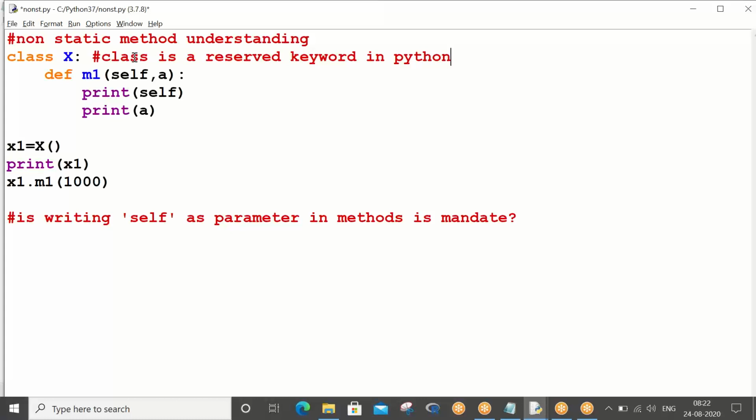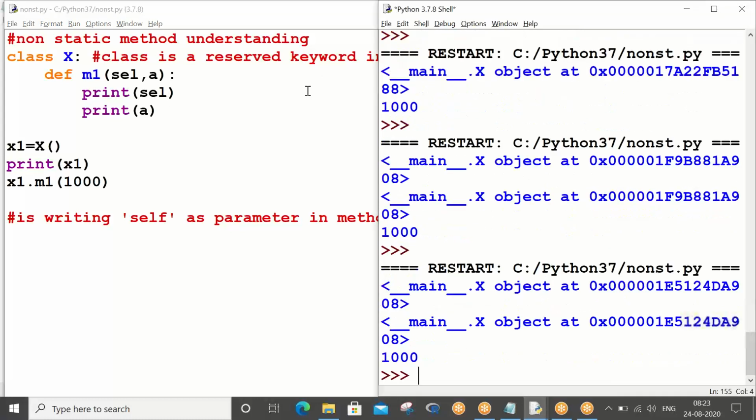So sir, self must also be in orange color. Whenever you say self is mandatory for all methods, it should display in orange color, right? Why is it in black color? Whenever it is in black color, it is just a tag, just a normal variable. Can I write sel? Is there any problem, sir? Can I write scl? I told you till now all methods used self only. Now, first time, I am writing it by removing the f. Control S, F5. You see, 100% my program is working fine.